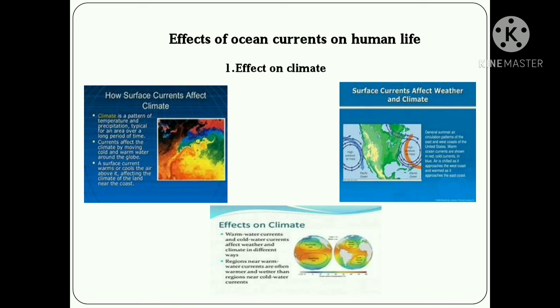Effect of ocean surface current on human life. First one is effect on climate. Warm ocean currents increase the amount of precipitation and temperature in the coastal regions. For example, warm ocean currents flowing along the coastal areas of Western Europe increase the temperature of coastal areas of Western Europe.